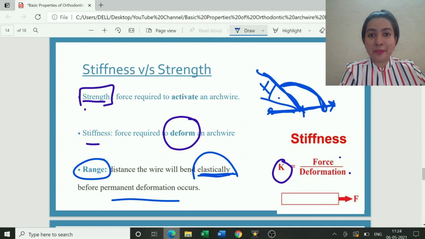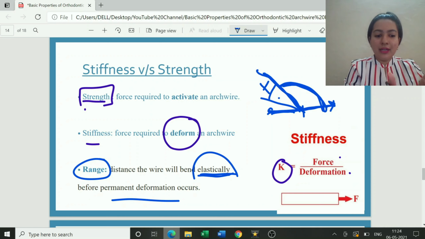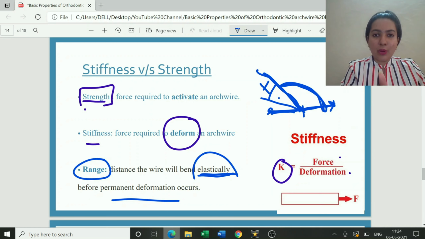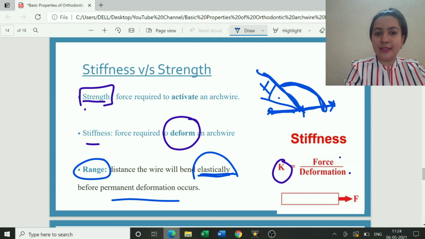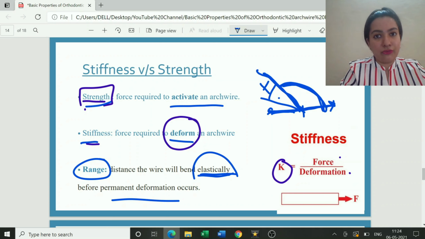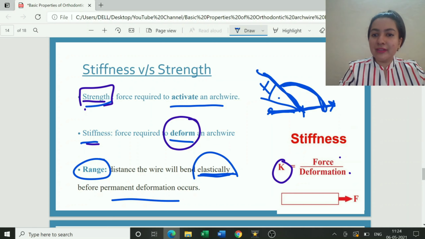These are the different concepts which are there in orthodontics, and you have to be thorough with them. So now I think it is clear. Till a particular point, the amount of force which is applied is to activate an arch wire. If you apply more force, it will deform the arch wire. That is how your force varies. So strength is the amount of force which is required to activate an arch wire. Stiffness is the force which is required to deform an arch wire. Range is the distance. So this becomes your distance D.